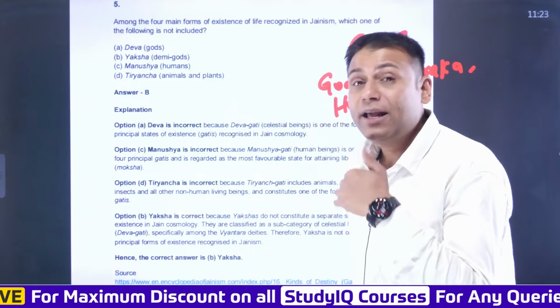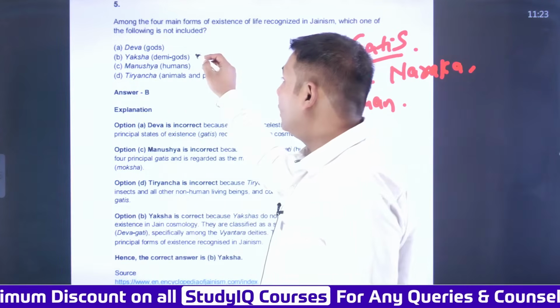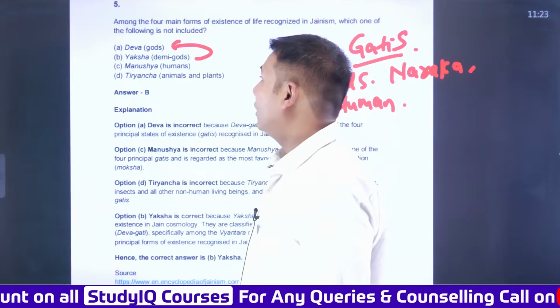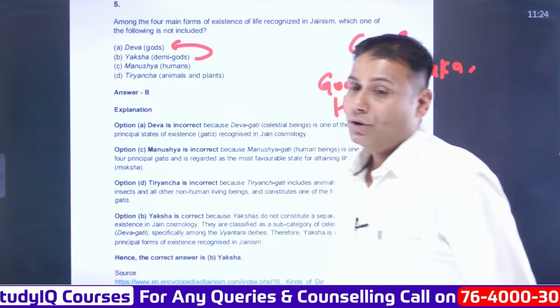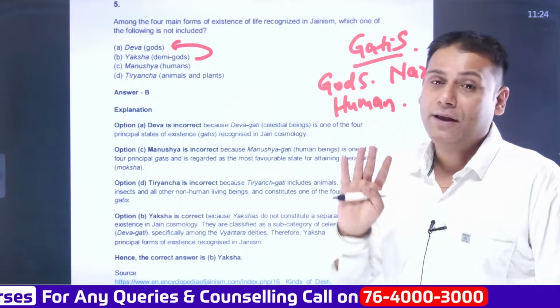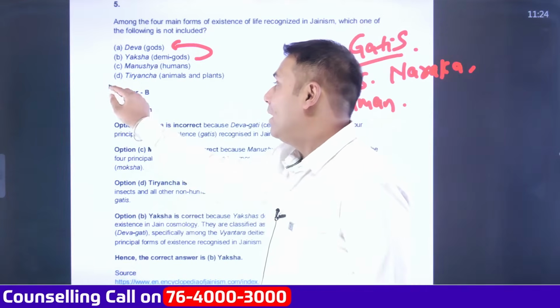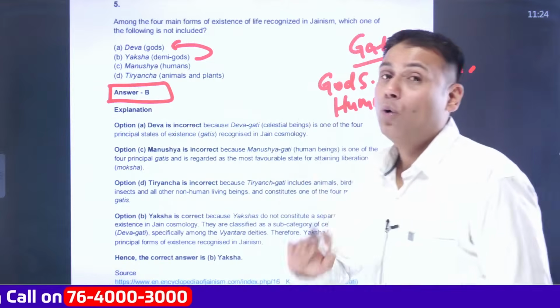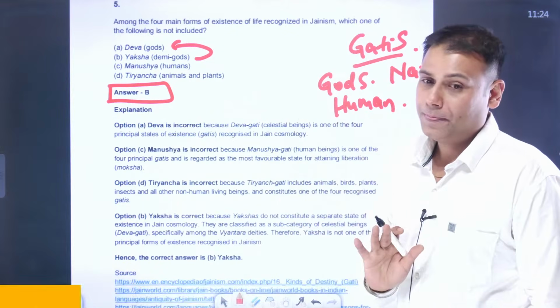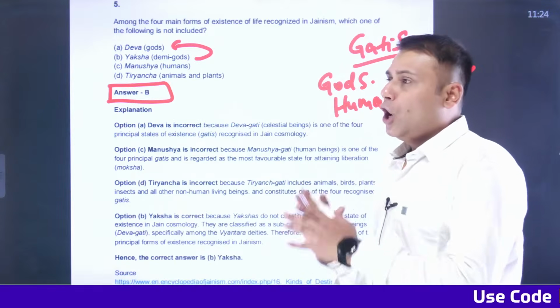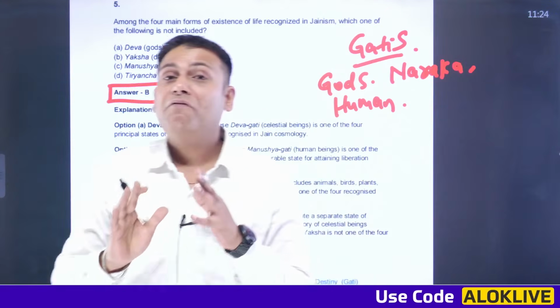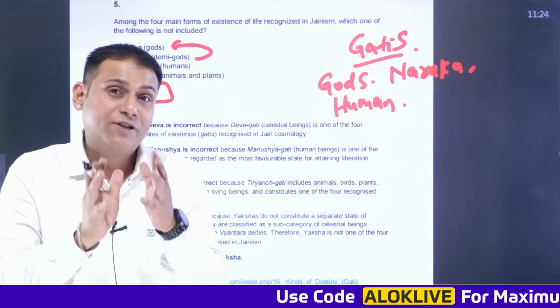Many of the Jain texts cite that Yaksha, or demigods, are a part of Devas itself. So there is no separate gati for Yaksh. Okay, so the answer to this question is B. Yaksh is not part of the 4 gatis of Jainism. Clear? Now, from this question, we can infer the core philosophy of Jainism.